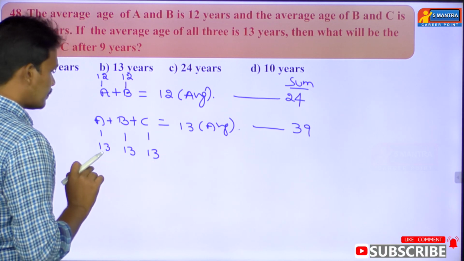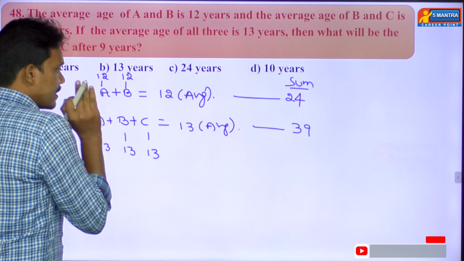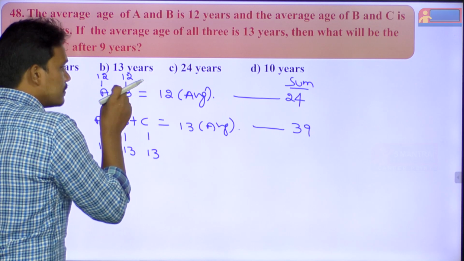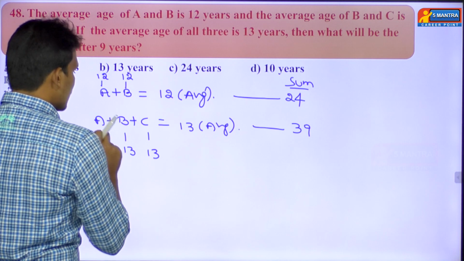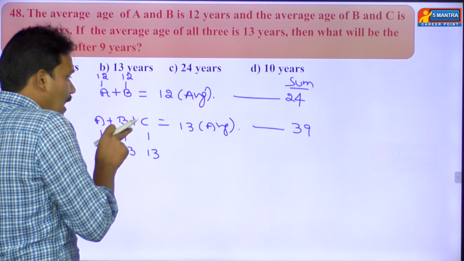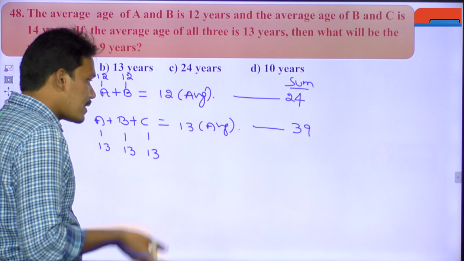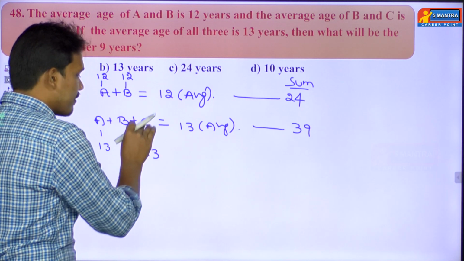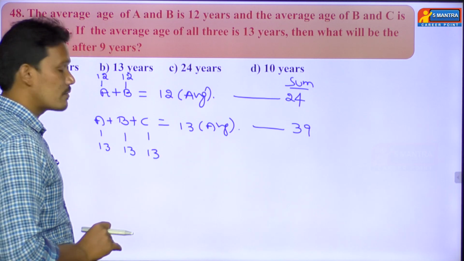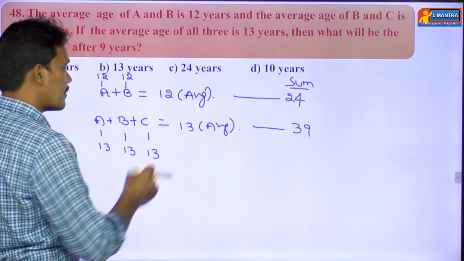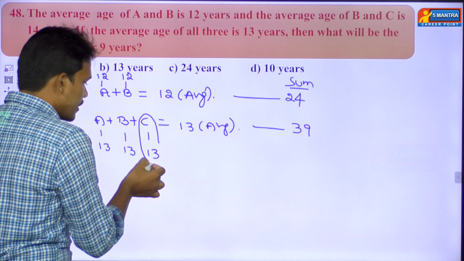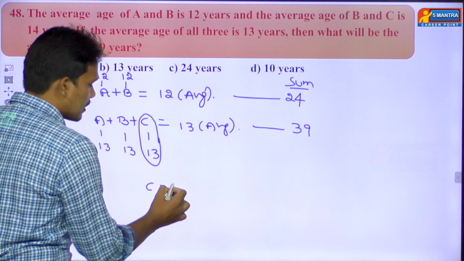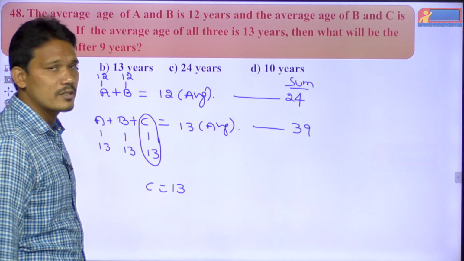See the first equation: A and B are there, and their average equals 12. In the second equation, another person entered, that is C. Because of this C, the average became 13. Let us assume C's age equals 13, just assuming equal distribution.